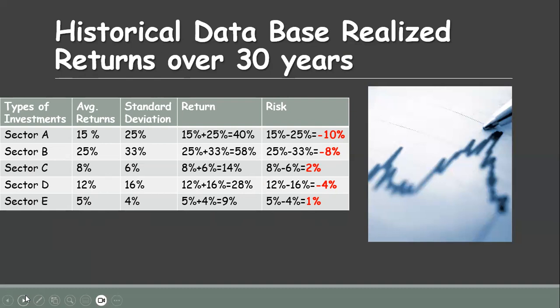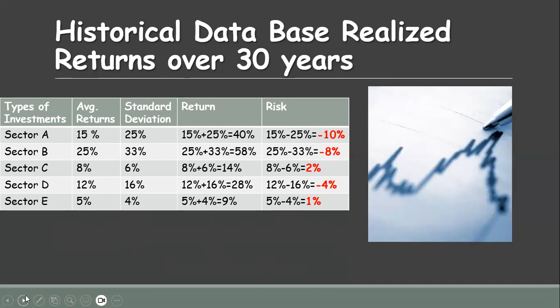We always say the higher the return, the higher the risk. In the first case, as the standard deviation is calculated, its results come in plus and minus. The positive variance from the expected return is considered to be your return, and the negative variance from the expected return comes to your risk.